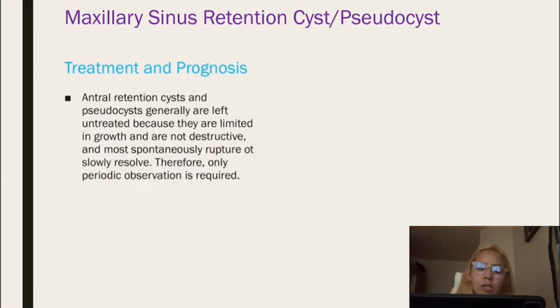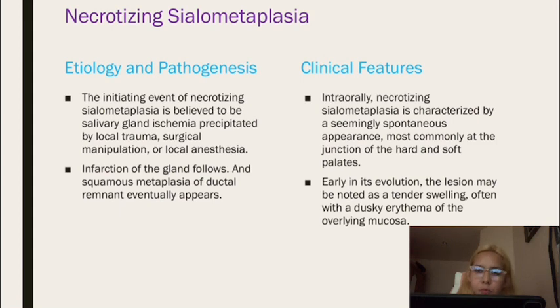For treatment, antral retention cysts and pseudocysts are generally left untreated because they are limited in growth and not destructive. Most spontaneously rupture or slowly resolve. Therefore, only periodic observation is required. Next, necrotizing sialometaplasia. The initiating event of necrotizing sialometaplasia is believed to be salivary gland ischemia precipitated by local trauma, surgical manipulation, or local anesthesia. Infarction of the gland follows, and squamous metaplasia of ductal remnants eventually appears.